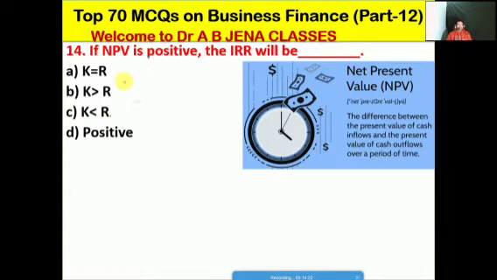Next one we will see: if NPV, net present value, is positive, then IRR, internal rate of return, will be what? A K is equal to R, B K greater than R, C K less than R, D it's positive. Friends, K means the cost of capital, R means the return. No doubt friends, C is the right option for this MCQ. The cost of capital K is less than the return R.